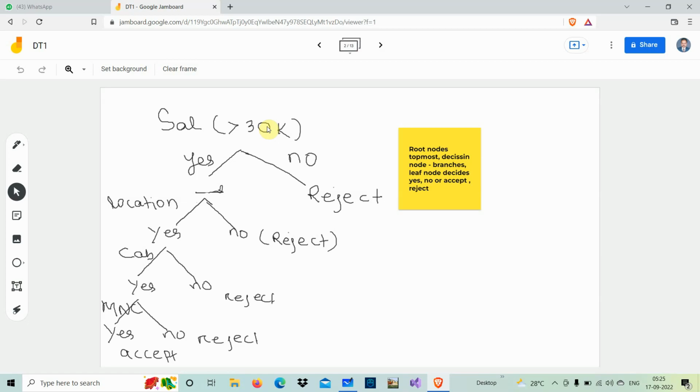Then the decision nodes. Here you can see all the decisions you are taking. Based on the location, we are taking a decision. Based on a cab, we are going to take a decision. Based on an MNC, we are going to take a decision. So these are all the decision nodes, or we call them the branches. Then finally you get the leaf nodes, that is yes, accept, reject, reject, reject. So these are the 3 things we require to represent a decision tree.